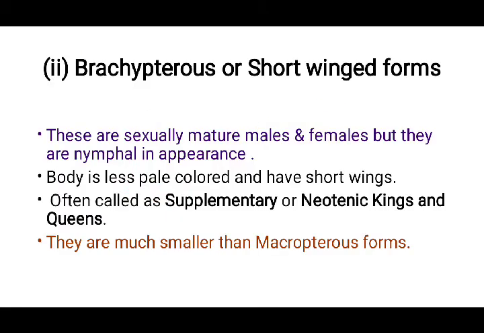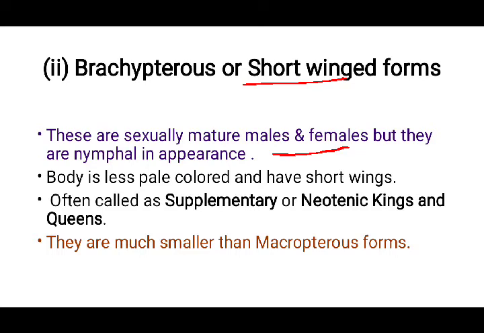Next, Brachypteris are short winged forms. These are sexually mature males and females, but they are nymphal in appearance. There is no difference from the Macropteris in terms of gender; both are males and females which are fertile. But the difference is that here they are short winged forms, whereas the winged Macropteris have long wings. Here they have wings, but of very short size.